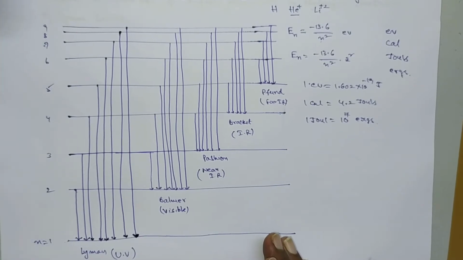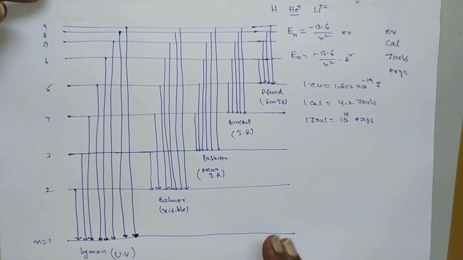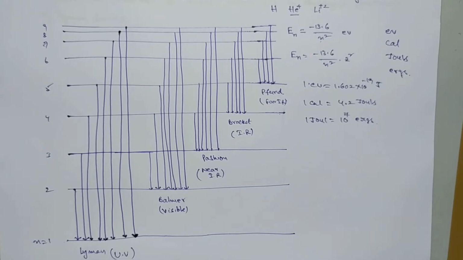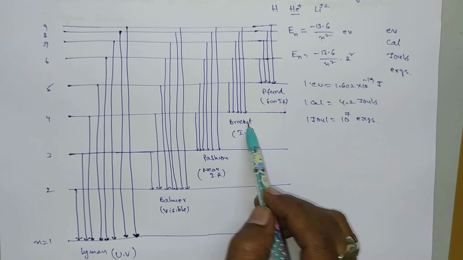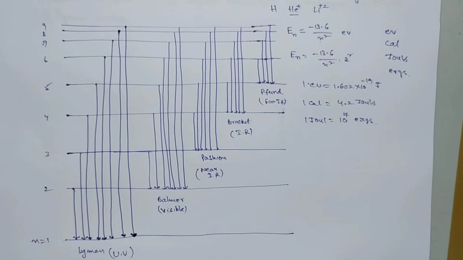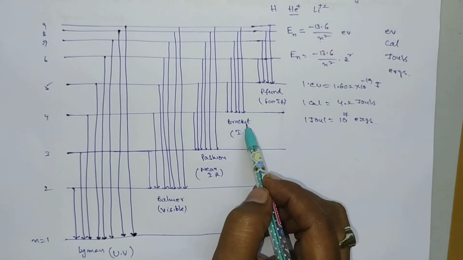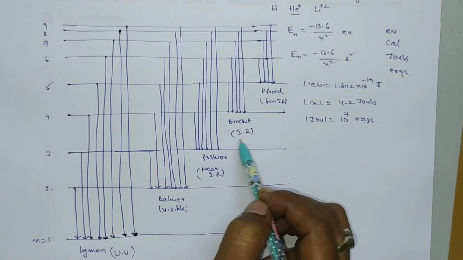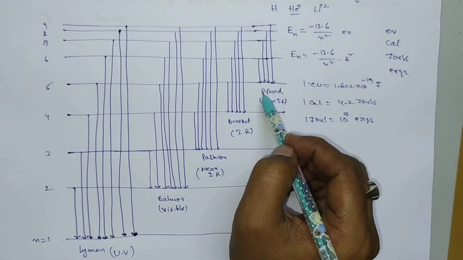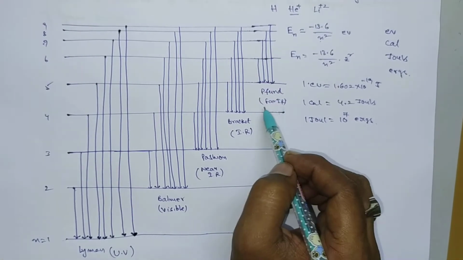So when an electron jumps from a high energy level to a low energy level, a series of lines is obtained. These series are called the Lyman series, Balmer series, Paschen series, Brackett and Pfund. The Lyman series is observed in the UV region, Balmer in the visible region, Paschen in the near IR region, whereas Brackett is in the middle IR region, and the Pfund series is observed in the far IR region.